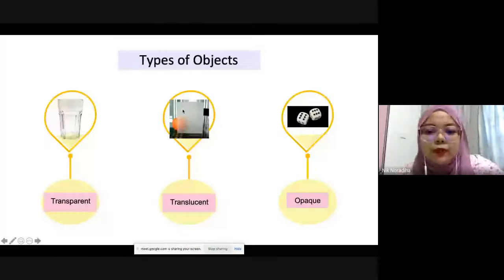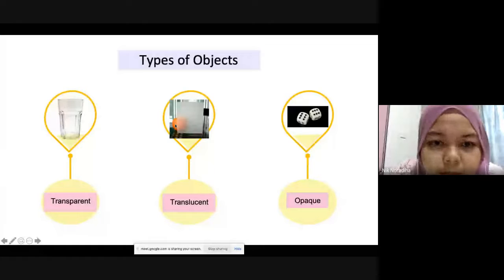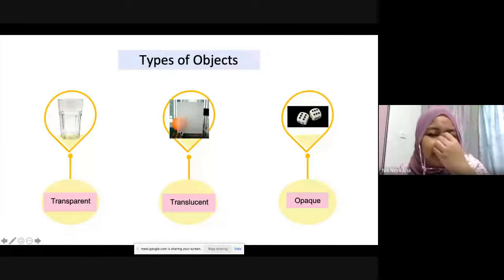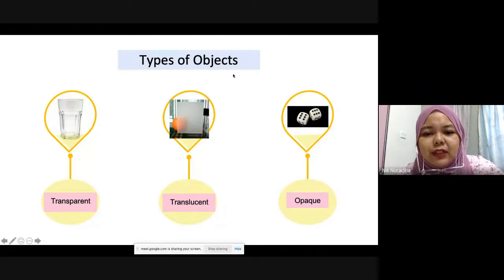This one is frosted glass. If you see an orange here, you can see it clearly, but behind the frosted glass you can still see it, but it's not that clear. So frosted glass, a translucent object, usually has a cloudy and rough surface. Compared to transparent, they are very clear. We can see what is inside, very clear.